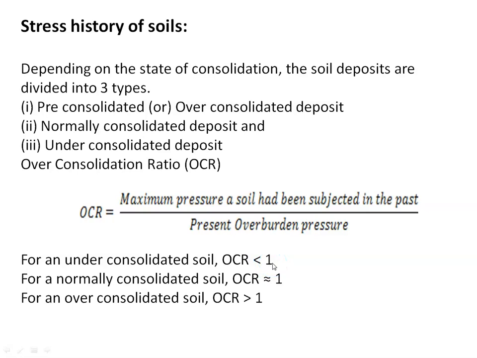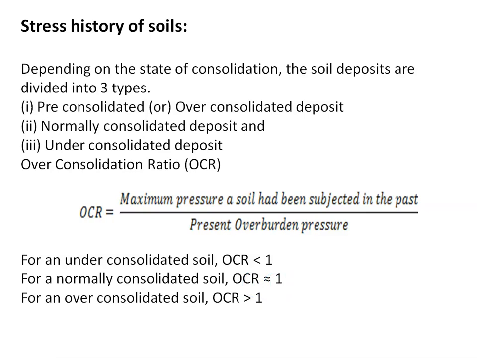Then, normally consolidated deposit. What is a normally consolidated deposit? A soil deposit is said to be normally consolidated if it has never been subjected to a pressure greater than the present overburden pressure and has been fully consolidated under the presently acting pressure. In this case, for normally consolidated soil, the over-consolidation ratio is approximately equal to 1.